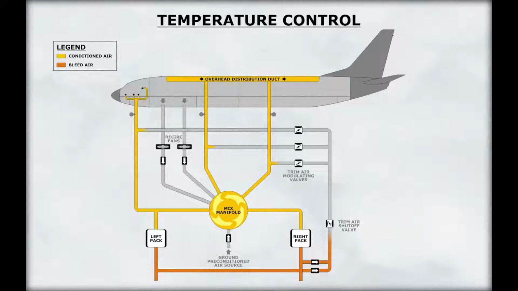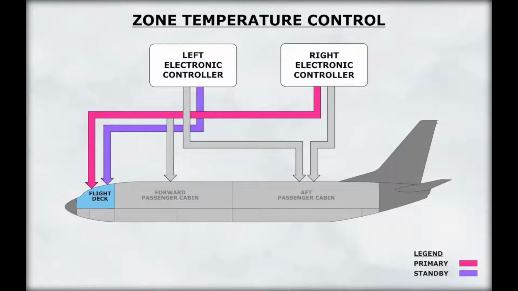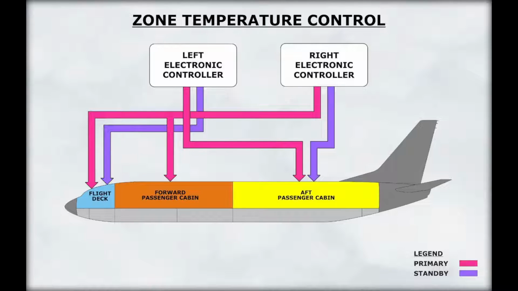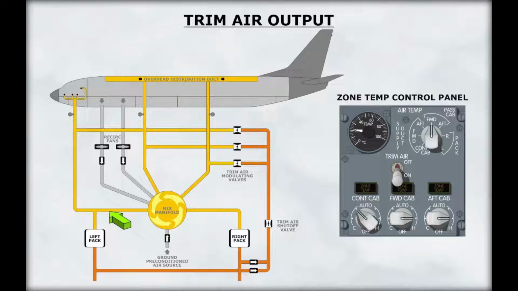We will now discuss how the temperature is controlled throughout the airplane. The aircraft is divided into 3 zones. These zones are the flight deck, forward, and aft cabin. The zones are supplied conditioned air by ducts extending out of the mix manifold. Zone temperature control is achieved by adding hot bleed air. This bleed air is called trim air. The output temperature of both air conditioning packs is dictated by the lowest requested zone temperature.